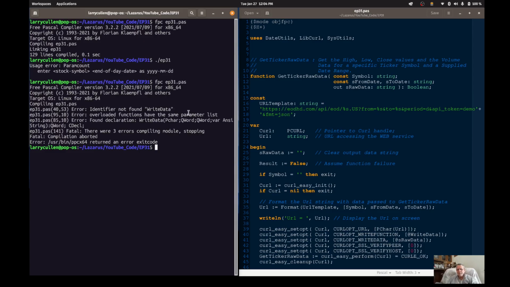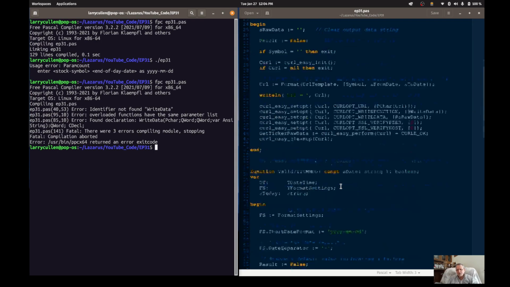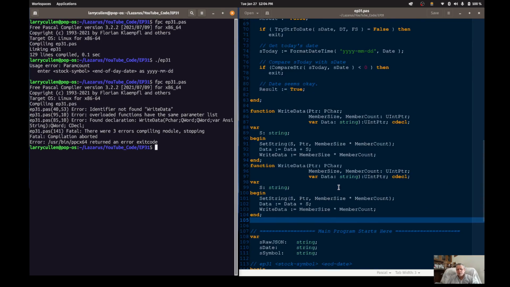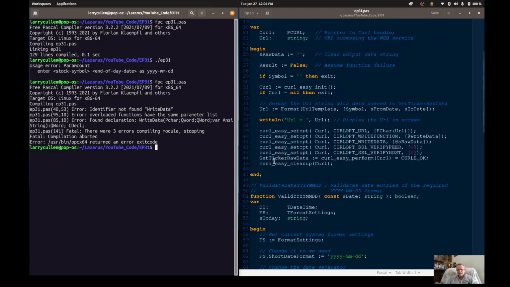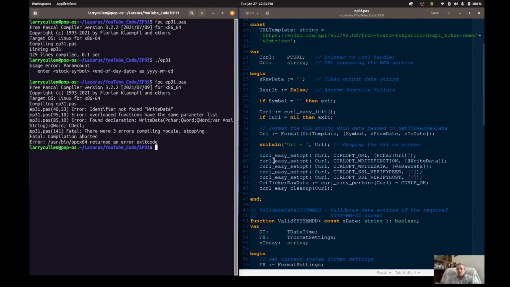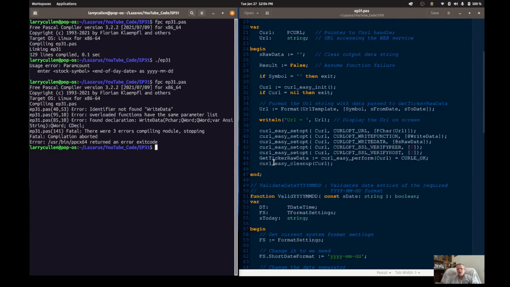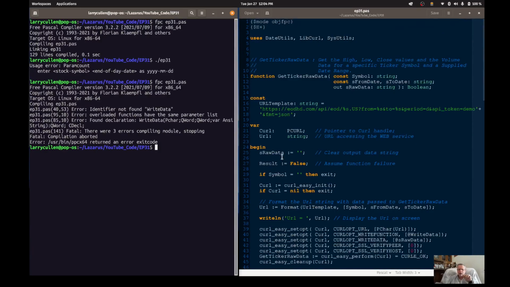All right, so you see this is the issue. I put my function alphabetically in my source code and now it's not working. There is a way of resolving this.